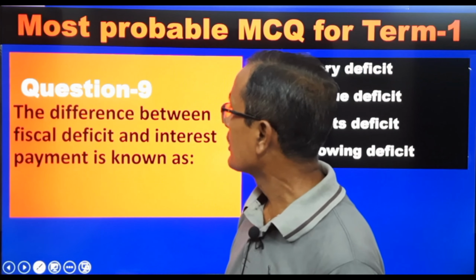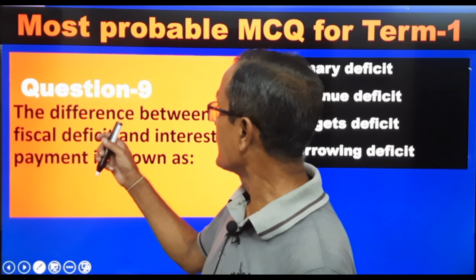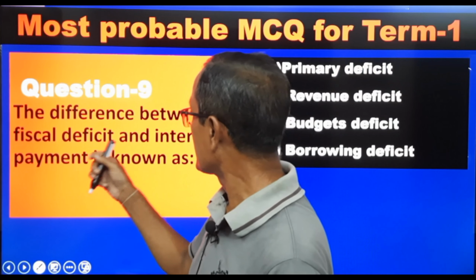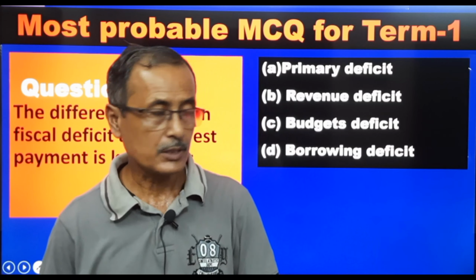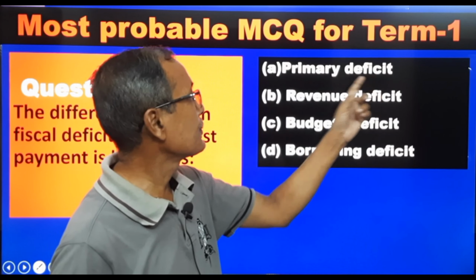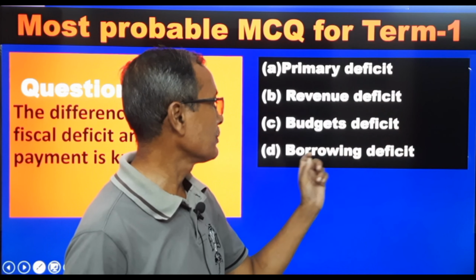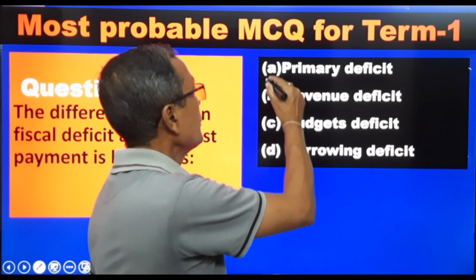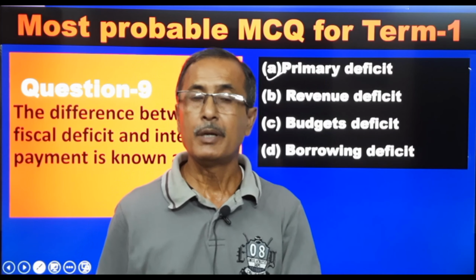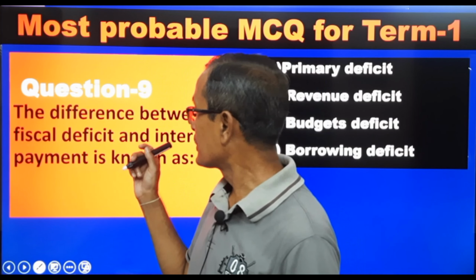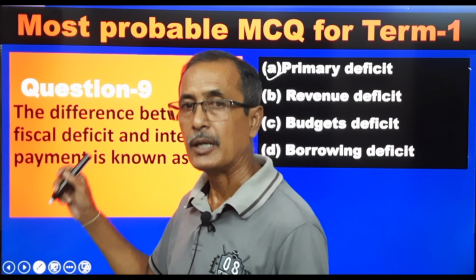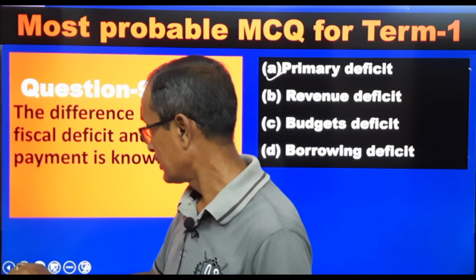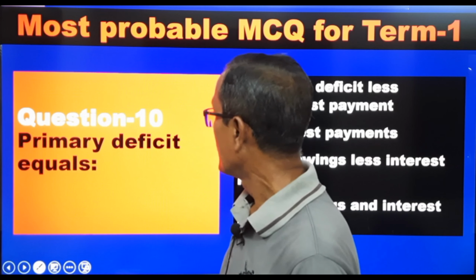Next question number 9. The difference between fiscal deficit and interest payment is known as what? We have done this a bit ago. Primary deficit, revenue deficit, budget deficit, borrowing. It is primary deficit. Because we know primary deficit is equal to fiscal deficit minus interest payment, or fiscal deficit less interest payment. Question number 10.